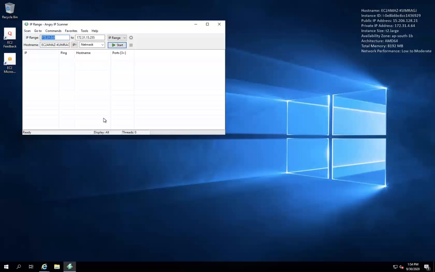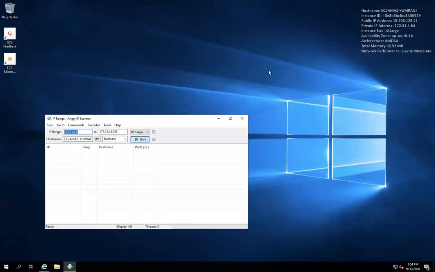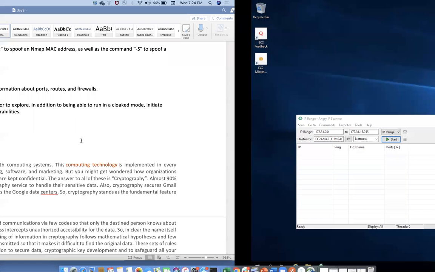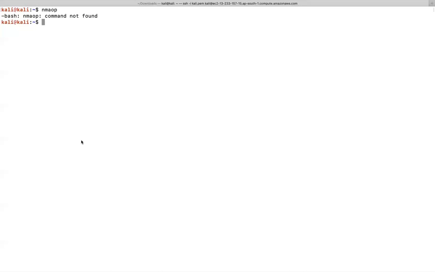So now come to Angry IP Scanner. What is this Angry IP Scanner? Basically, this is a Windows machine I launched in AWS Cloud, where you can see these details, right? So what is my CIDR block? I want to understand this. So I'll go to this.